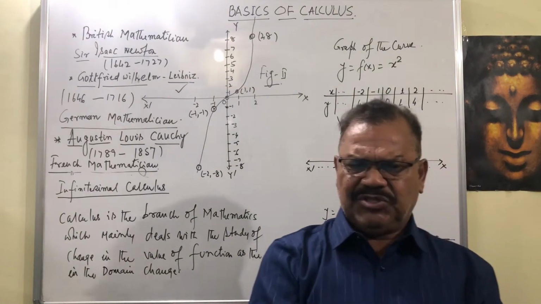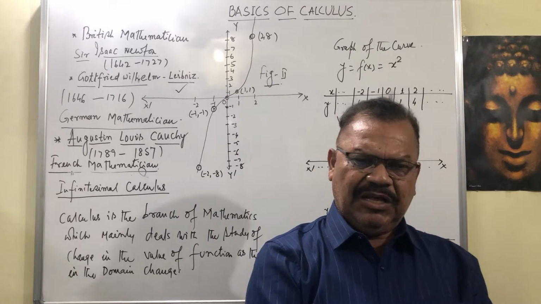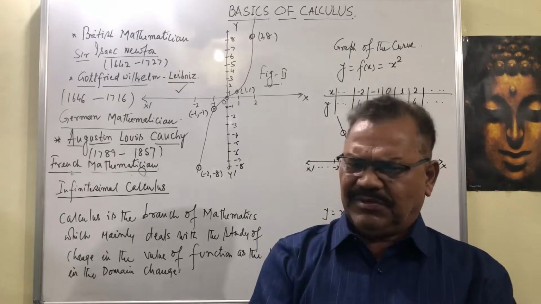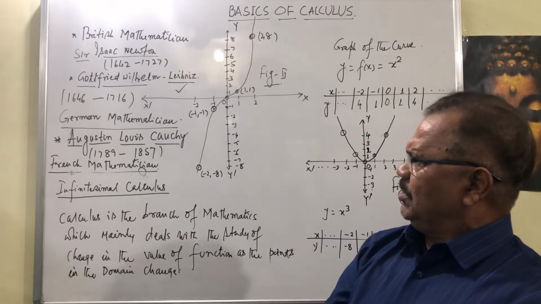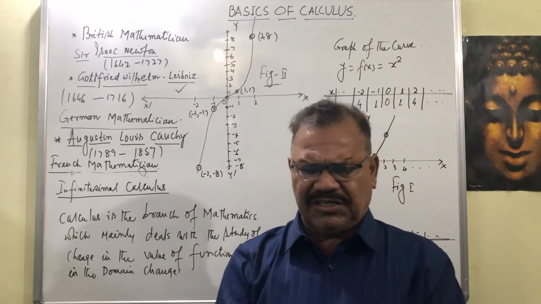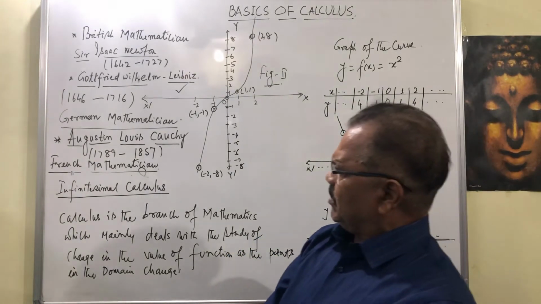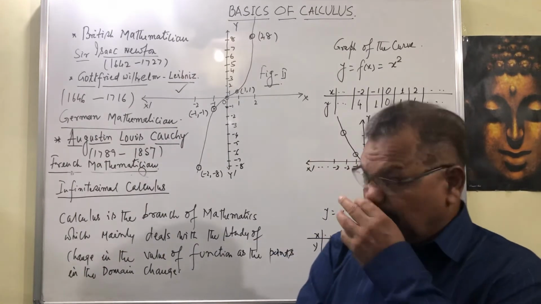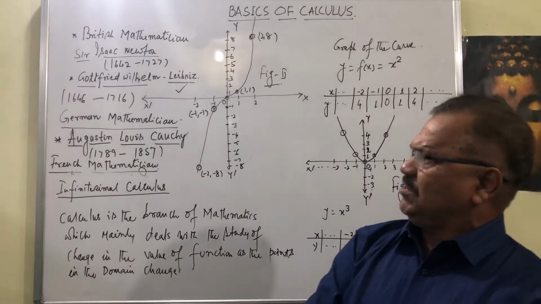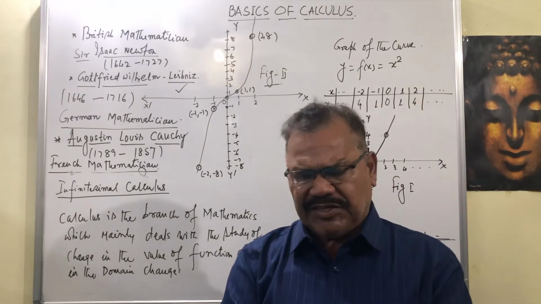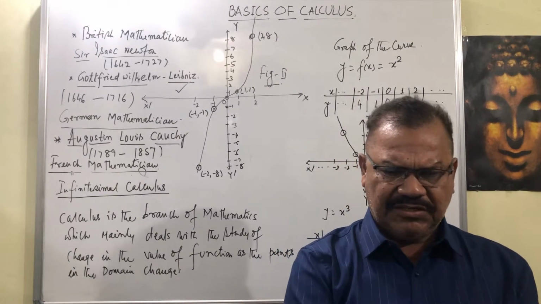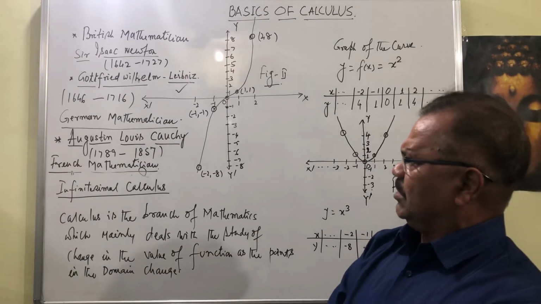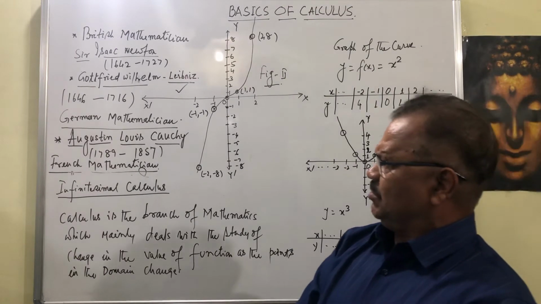That's why there is the famous theorem known as the Leibniz theorem. The Leibniz theorem is a famous theorem for successive differentiation. There is so much work; you can go through the work of Leibniz and you will get more and more interesting ideas. His work was from 1646 to 1716. Both the mathematicians Sir Isaac Newton and Leibniz worked separately. They did not work together, but later they recognized each other and came to the conclusion that yes, they were working in the same field.